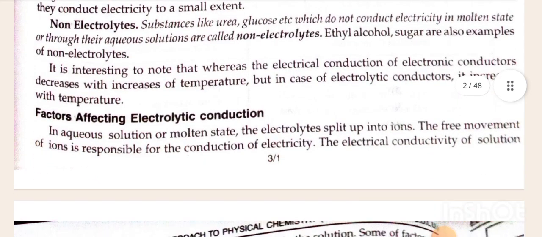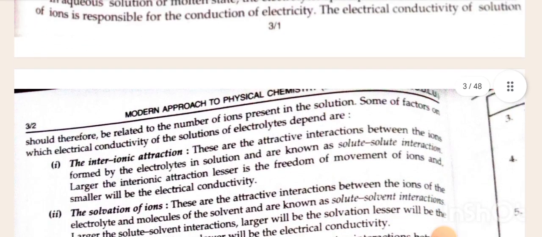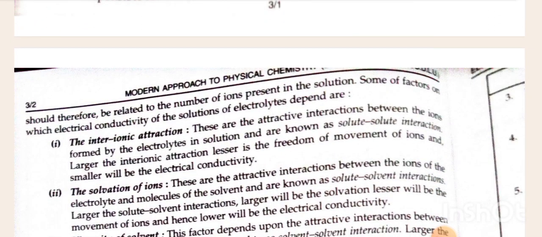Factors affecting electrolytic conduction. In aqueous solution or molten state, the electrolytes split up into ions. The free movement of ions is responsible for the conduction of electricity. The electrical conductivity of a solution should therefore be related to the number of ions present in the solution. Some of the factors on which electrical conductivity of the solution of electrolytes depends are: